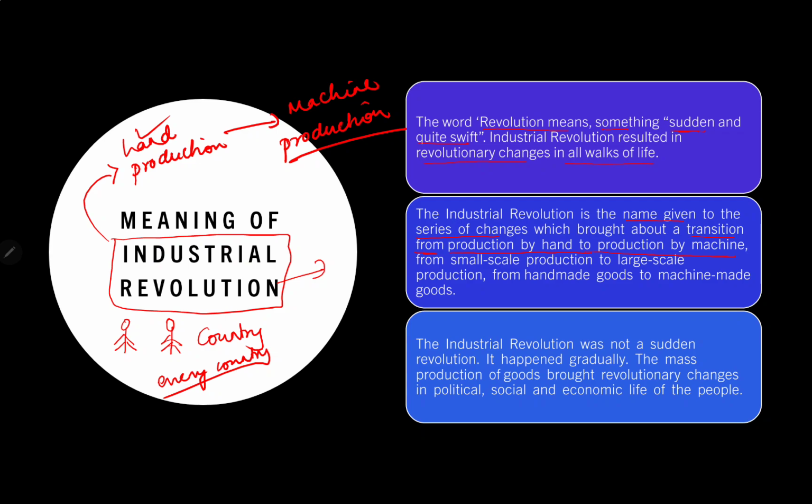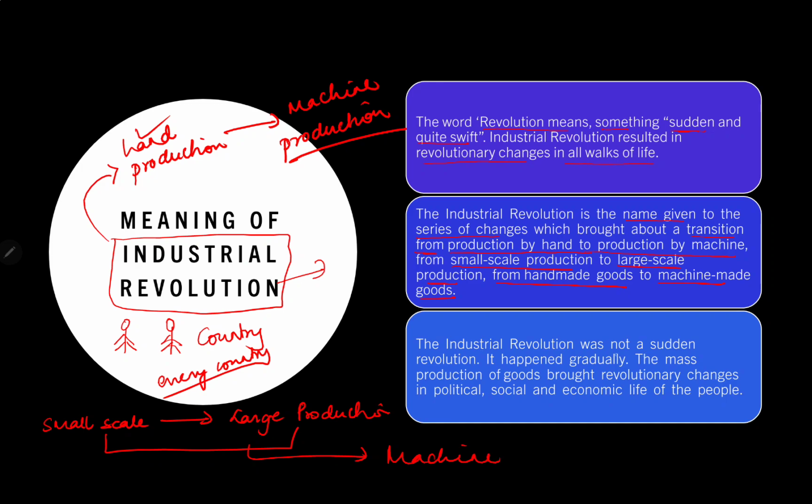Machines started to do every work. Okay, right from small scale production to the large scale production, from handmade goods to the machine made goods. Small scale to the large production, it was totally upon the machine.